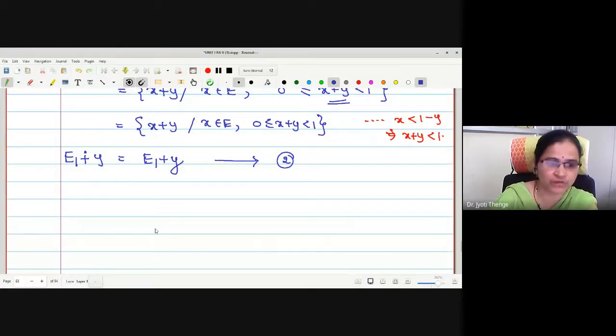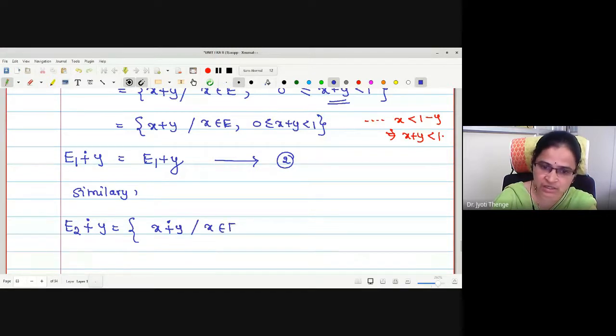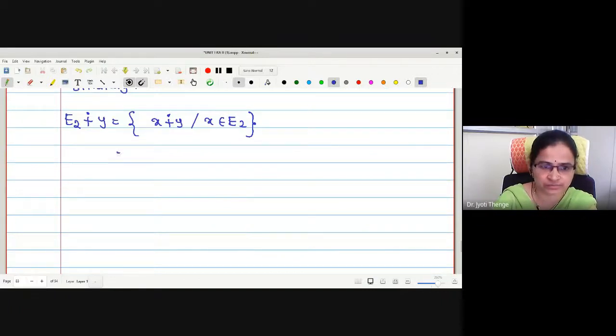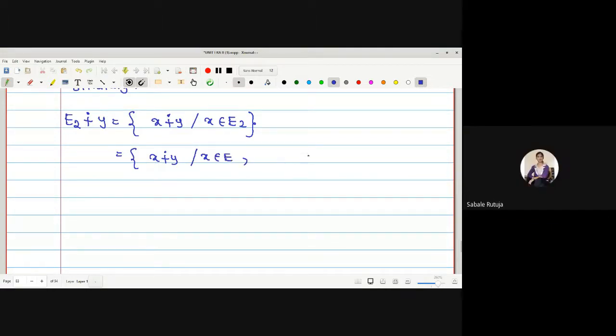The first value we have obtained, E1 translation modulo 1 with y. Now similarly, we have to find the value of the second one. Similarly, the second value, E2 sum modulo 1 with y, is defined as x sum modulo 1 with y, provided x is in E2. Okay, what is the definition for E2 we have selected? x is in E and 1 minus y is less than or equal to x, strictly less than 1.